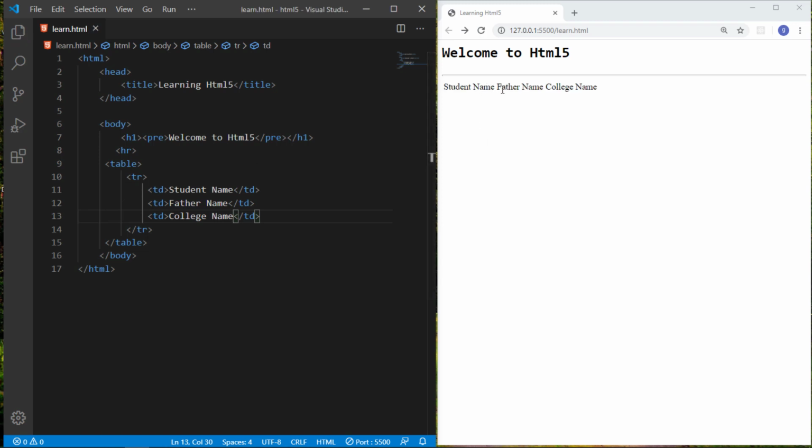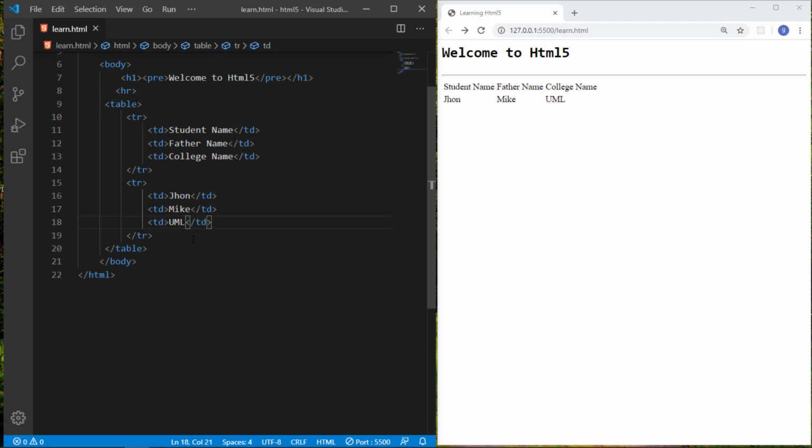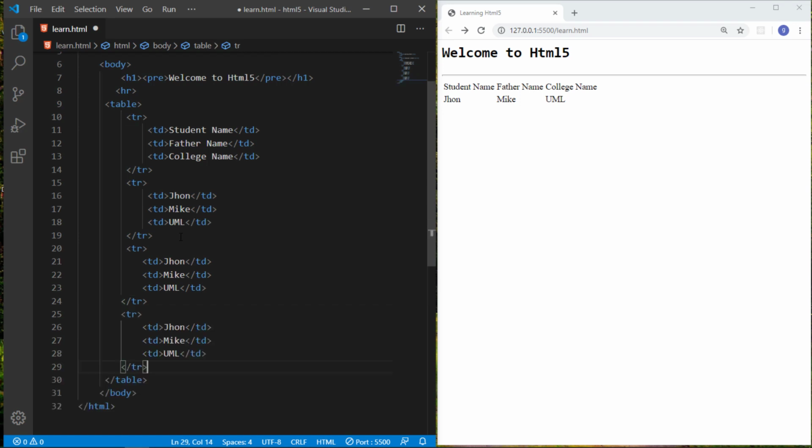So this way your table is created, and we have to create another row like this one, and this table row also contains different table datas. And here I write John, and father name we write Mike, and college name whatever, UML, and just save it. So this way you can write different tables, and I just copy paste this table row for 2 times, just save it.